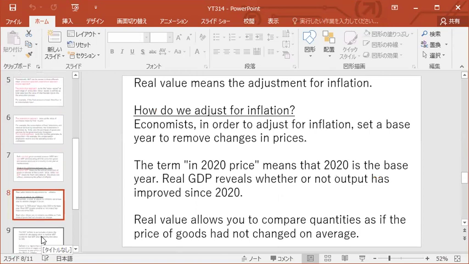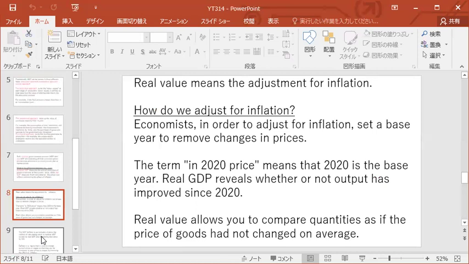Real value means adjustment for inflation. How do we adjust for inflation? Economists, in order to adjust for inflation, set a base year to remove the change in the price. The term "in 2020 prices" means that 2020 is the base year. Real GDP reveals whether or not output has evolved since 2020.